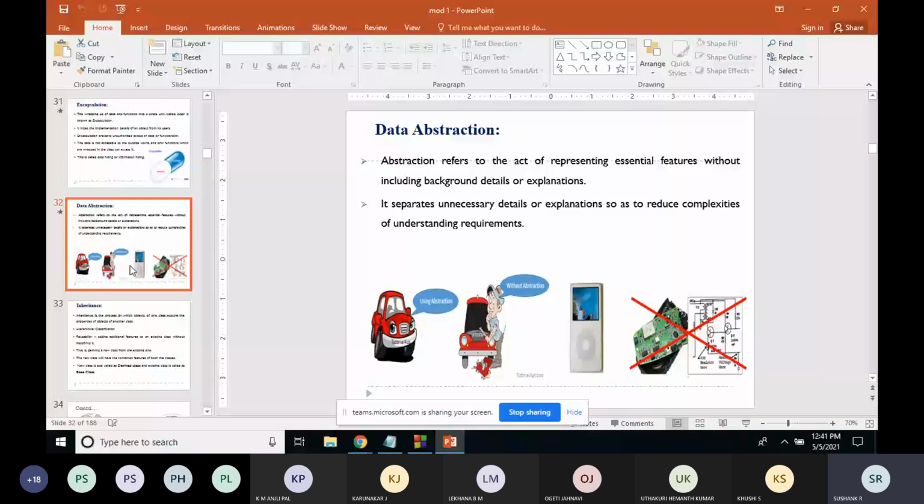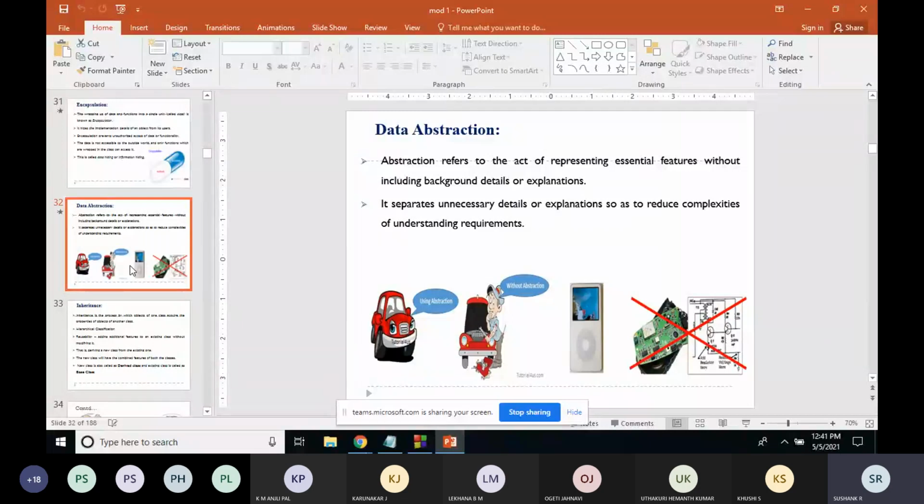So how do we implement this abstraction? Where is abstraction being used? You would already have used it. For example, you would have studied the header file math.h.